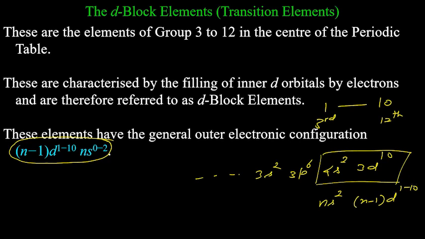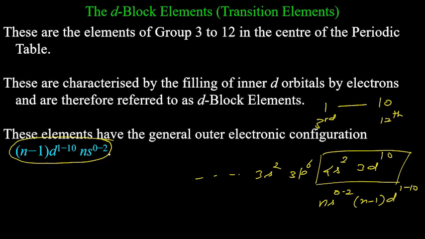But if you understand the exceptions, chromium, copper, etc., in that case, it is not always 2. It can be from 1 to 2, normally 1 to 2. But there are cases where these will be 0 to 2 also. That is something I will discuss in detail later on.